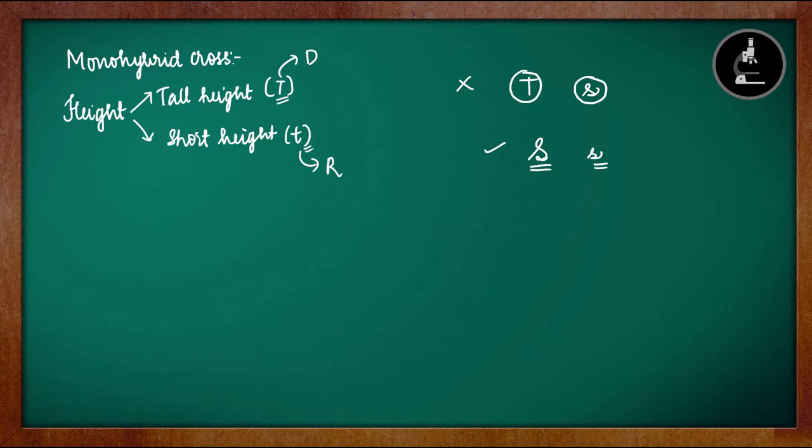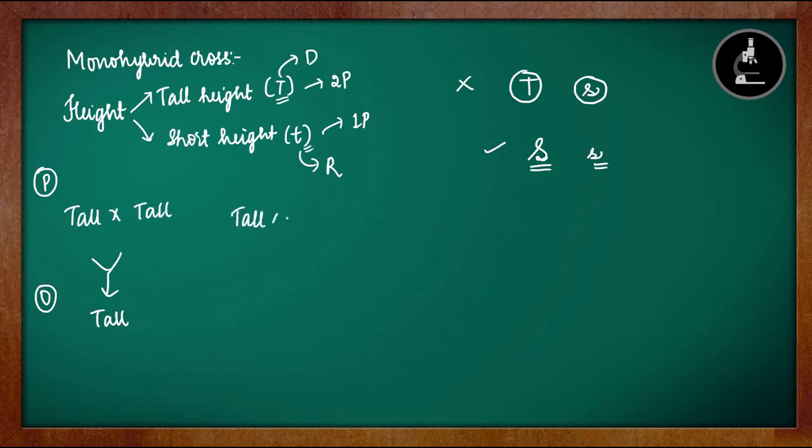Now, when can a plant be tall or when can a plant be short? For a plant to be tall, there are 2 possibilities. So here there are 2 possibilities, and for short height there is only 1 possibility. So there are totally 3 possibilities which we will see. When can a plant be tall and when can a plant be short? If both the parents are tall, then the offspring will be tall. So this is the parent generation, this is the offspring or the next generation.